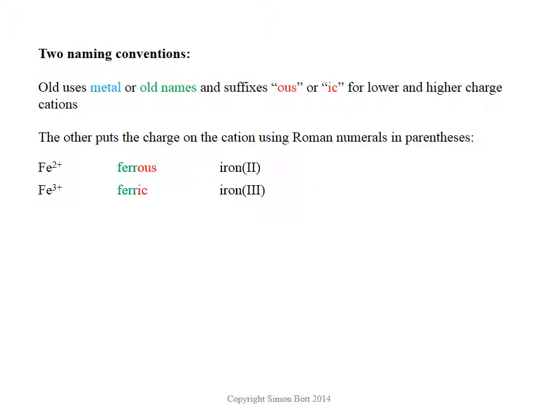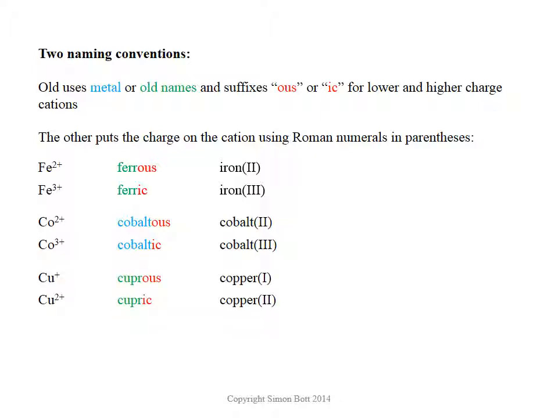Some more examples, and I hope you won't get too bored. Co2+ is cobaltous, cobalt(II); Co3+, cobaltic. Again, notice that the -ous is the lower, the -ic is the higher, and that goes to cobalt(III). A couple that you're going to see a lot, cuprous and cupric, copper(I), copper(II). Okay, and then finally, just using another old word and going into those main group ones that we had, Pb2+ is plumbous. Plumb is the old lead indication, hence the symbol Pb. Call that lead(II) now, and then the other option for lead is 4+, which would be plumbic or lead(IV).